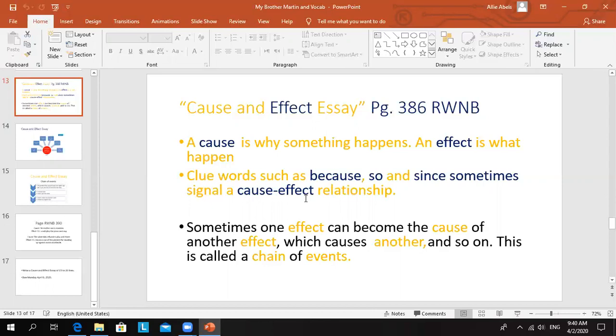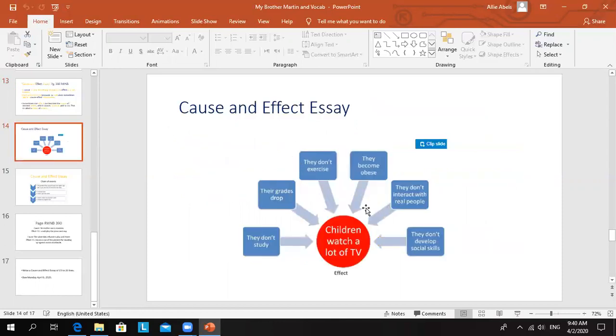We will find this cause and effect essay in our Readers and Writers Notebook on page 386. I just want to show you a slide that will make cause and effect clear to everyone. Here we have a list of causes, and this is the effect of these causes.